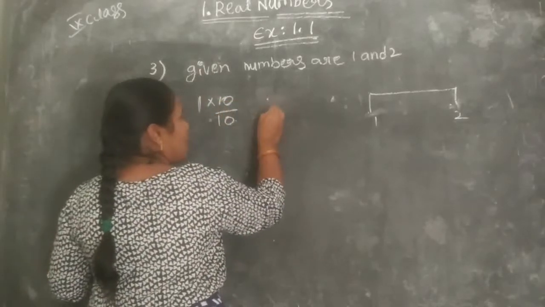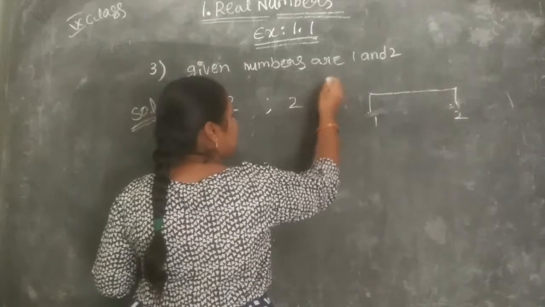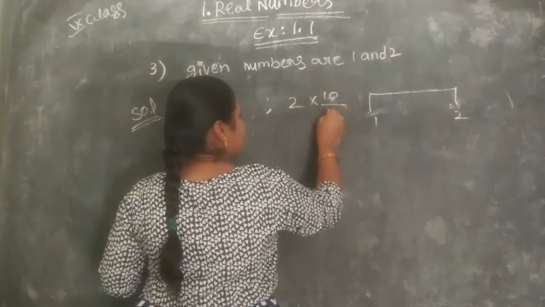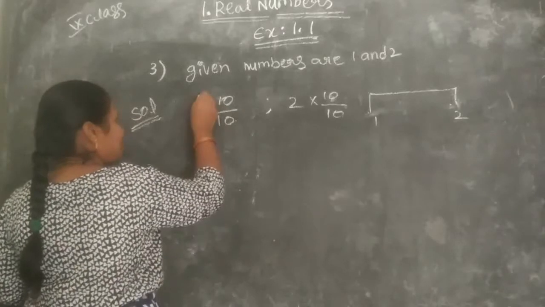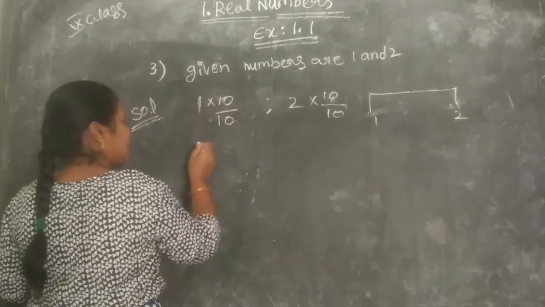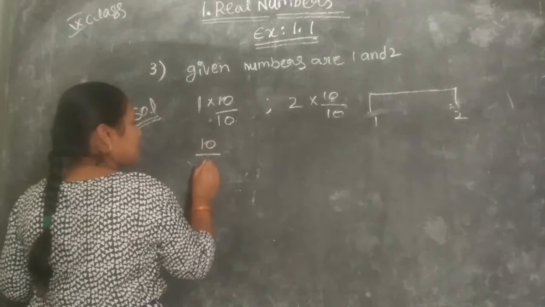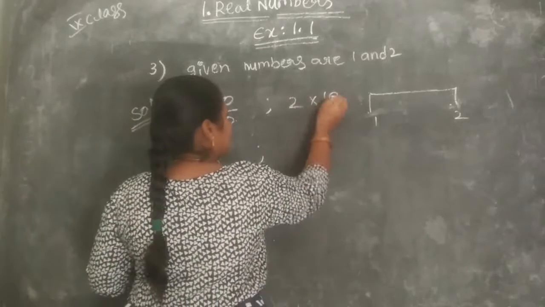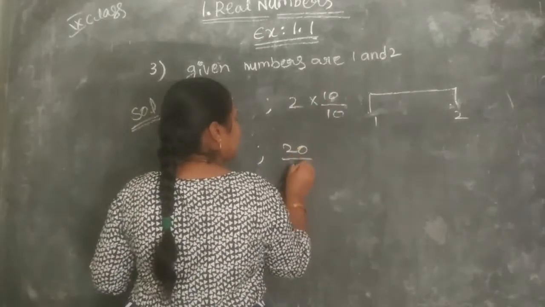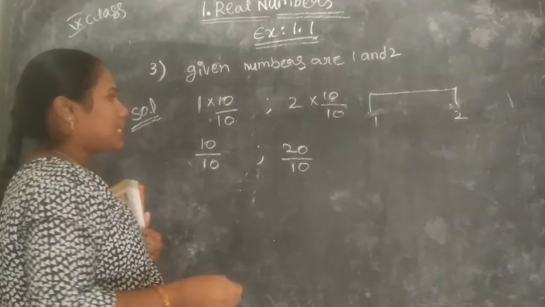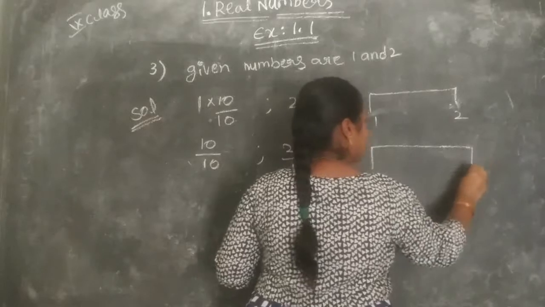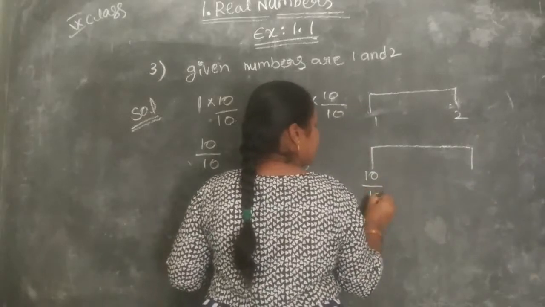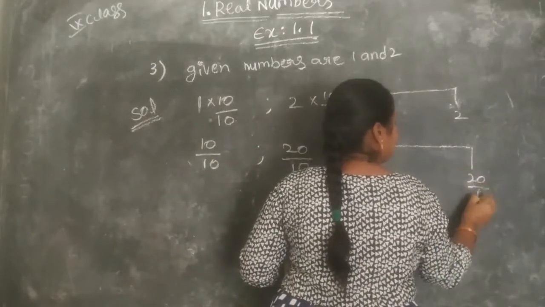The next number is 2; here also I am taking 10 by 10. Multiplying, 1 into 10 is 10 by 10, and 2 into 10 is 20 by 10.